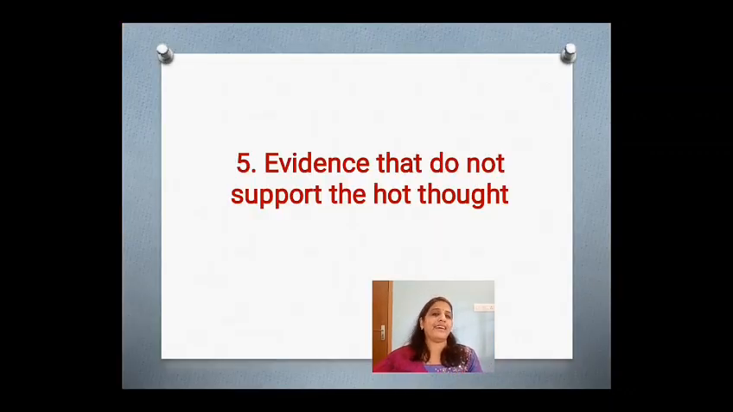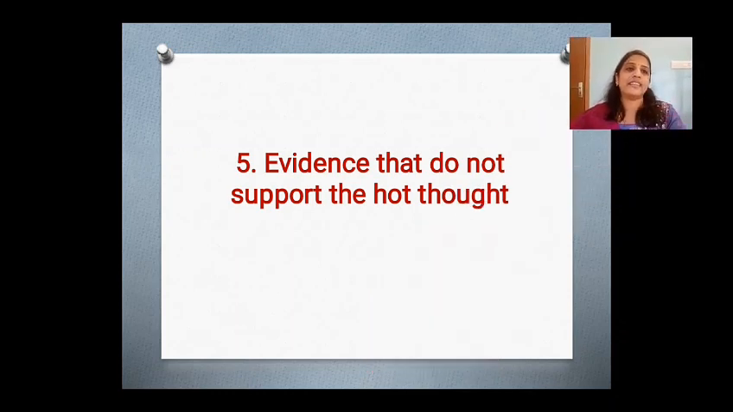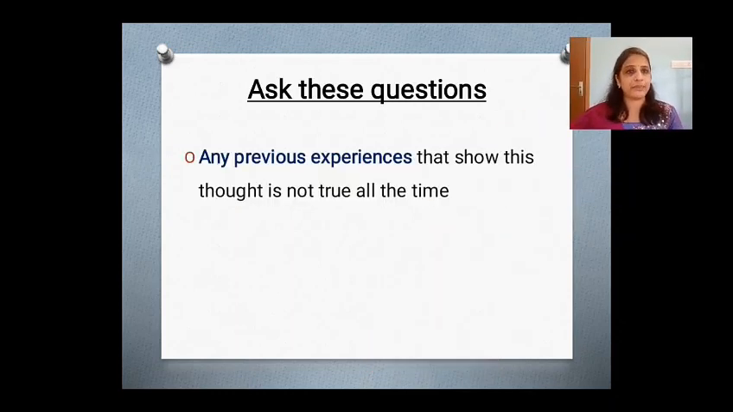Next, we'll move on to column 5. In column 5, we have to document points which say that this hot thought is not true. It is actually a very difficult column, because when we are experiencing very severe anxiety, we will not even have one point to write telling that this hot thought is not true. So there are some guiding questions which can help us to fill up this column. Let us see what they are.